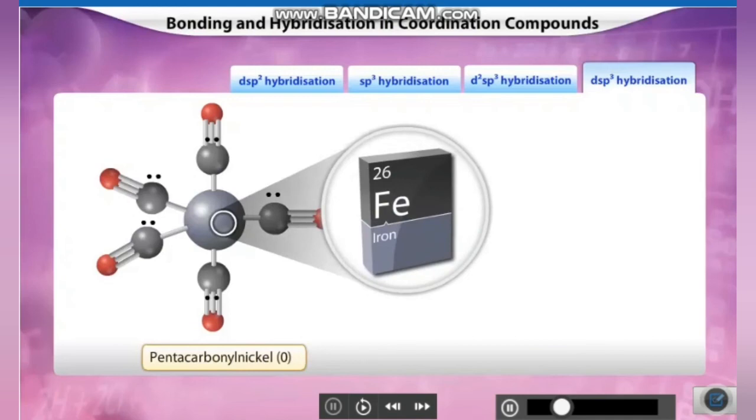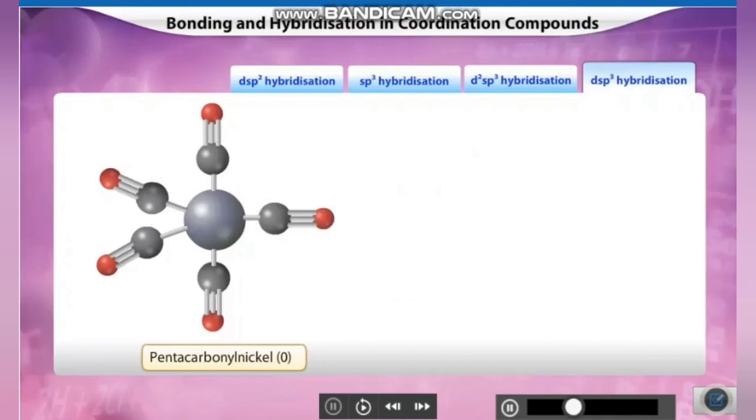The electronic configuration of iron is 1s2, 2s2, 2p6, 3s2, 3p6, 4s2, 3d6. Valence and penultimate shell electronic configuration of iron is 3d6 and 4s2.